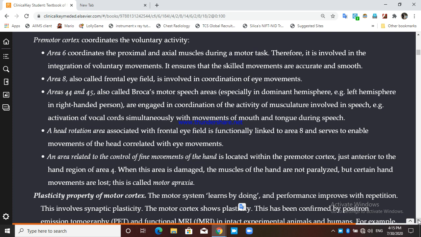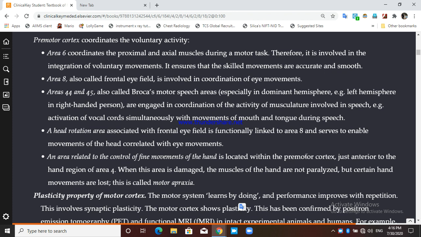The area related to the control of fine movements of the hand is located within the premotor cortex, just anterior to the hand region of area 4. If this area is damaged, the muscles of the hand are not paralyzed, but certain movements are lost. It is known as motor apraxia. So motor apraxia is always due to damage to the premotor cortex.